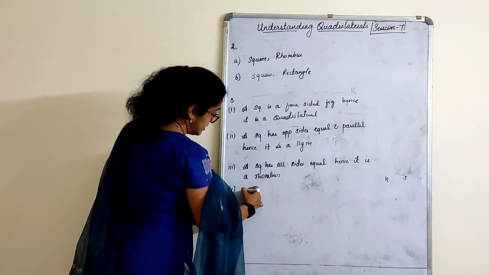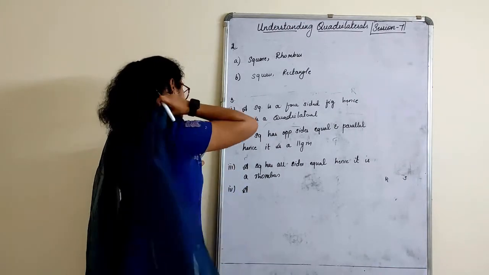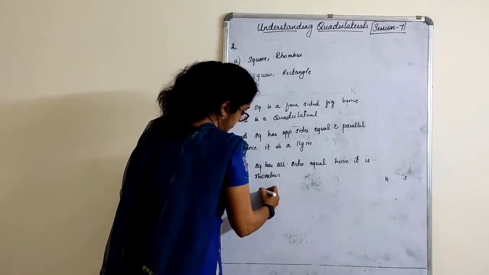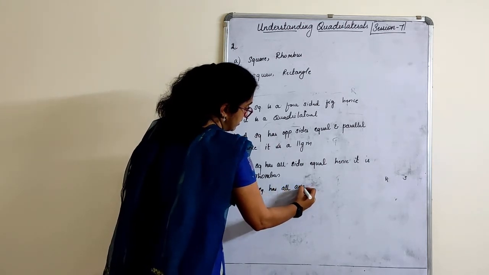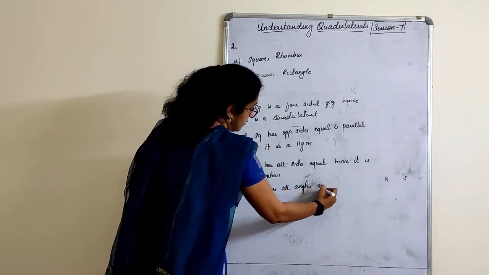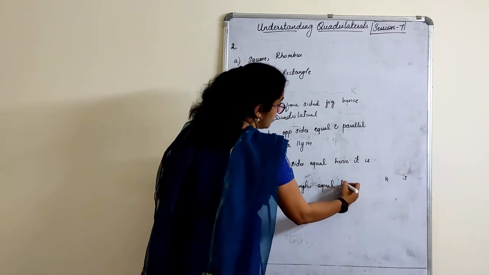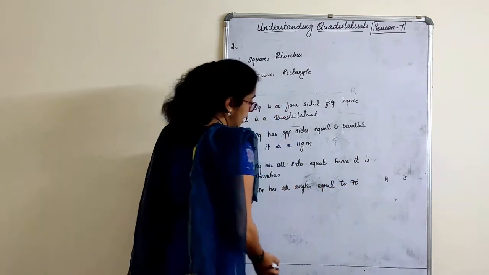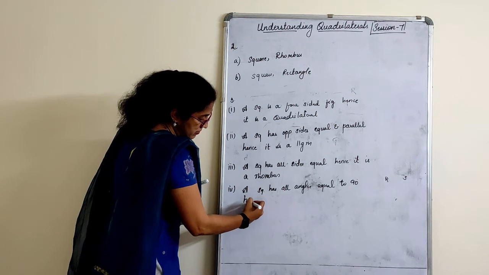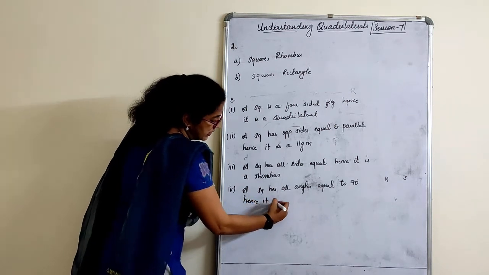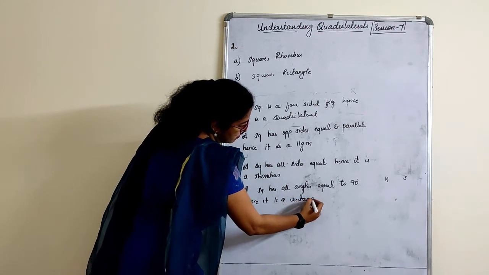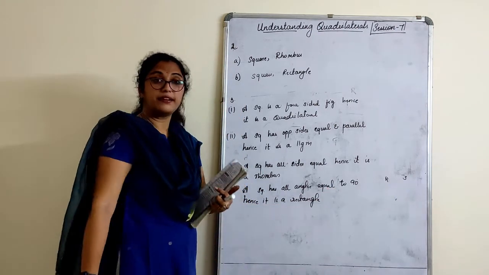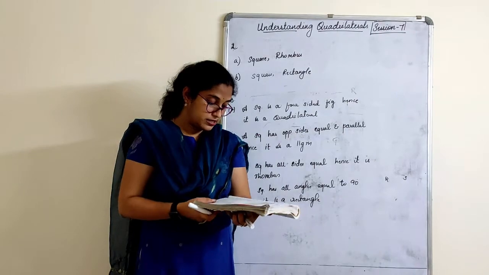A square has all angles equal to 90 degrees, and hence it is a rectangle. Yes children, understood this?